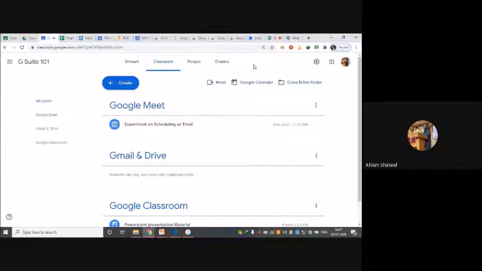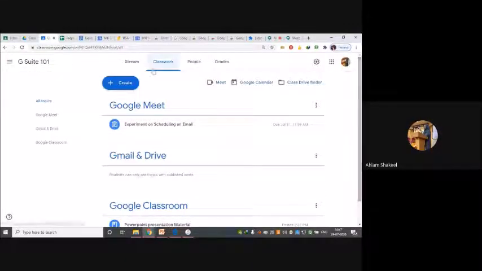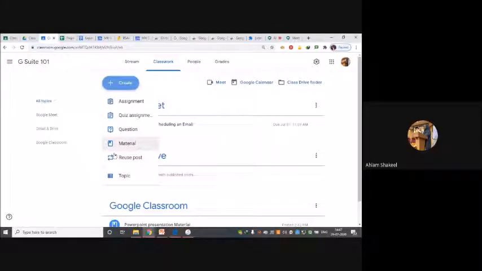We have created an experiment. Now we'll create another experiment, for instance, for Google Meet, and we will reuse the rubric again. So now what I have to do is go to this plus, and I can reuse the post.